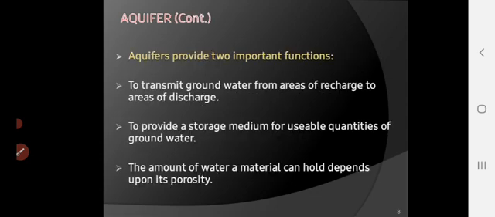Now, an aquifer provides two important functions: to transmit groundwater from areas of recharge to areas of discharge, and to provide a storage medium for a usable quantity of groundwater. And third, the amount of water a material can hold depends upon its porosity.